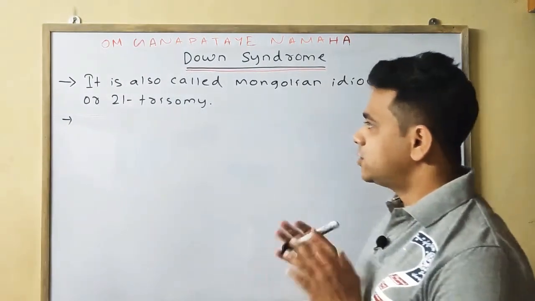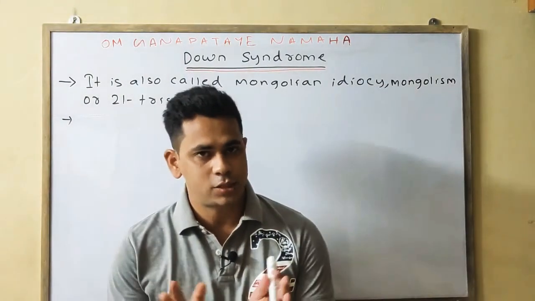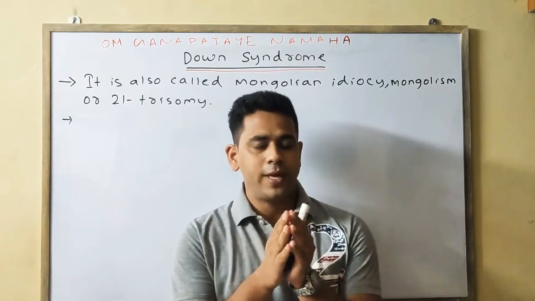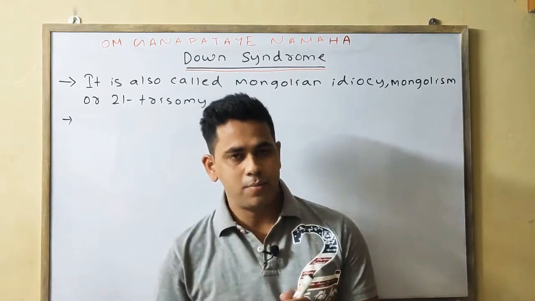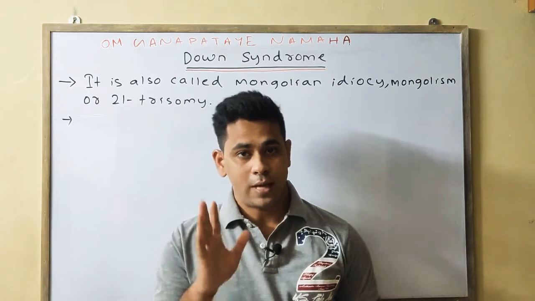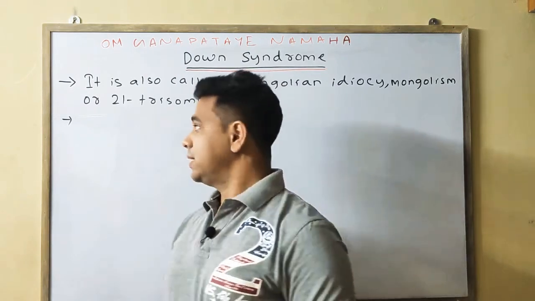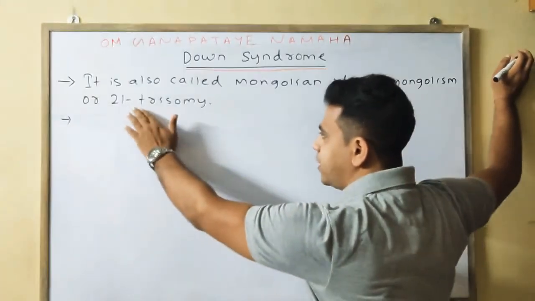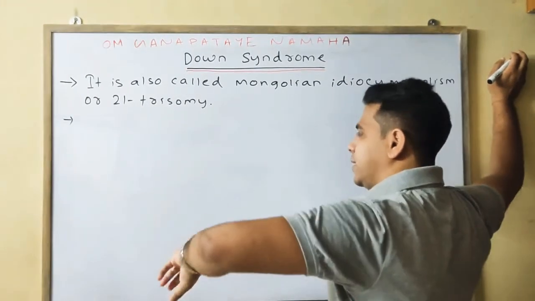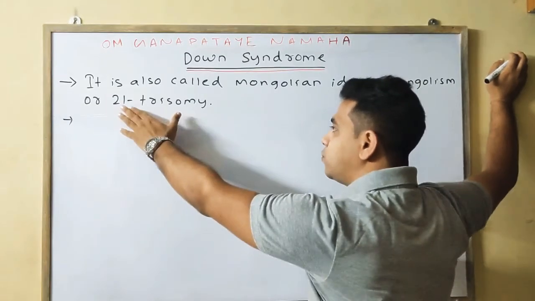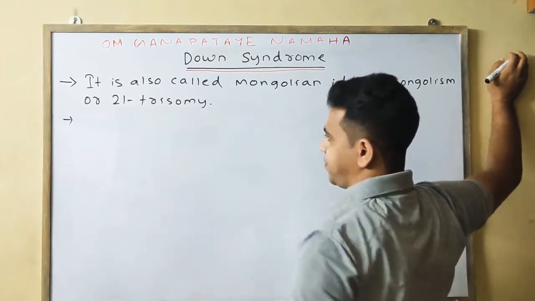Because as we know, we have 23 pairs of chromosomes, which means 46 chromosomes in total. In chromosome number 21 there should be two chromosomes, in a pair.